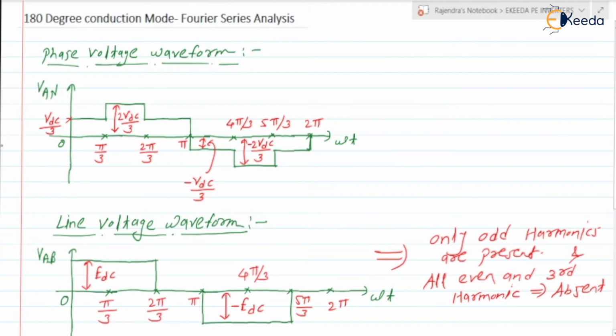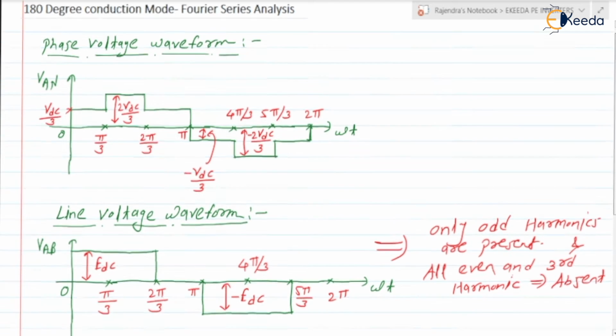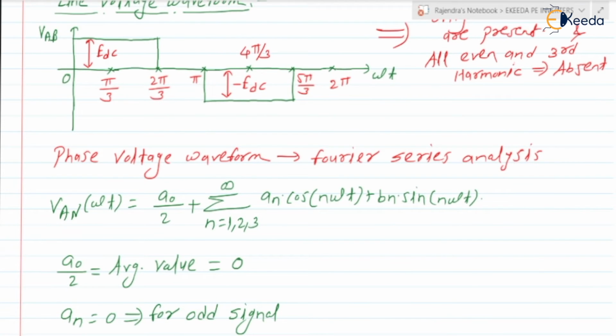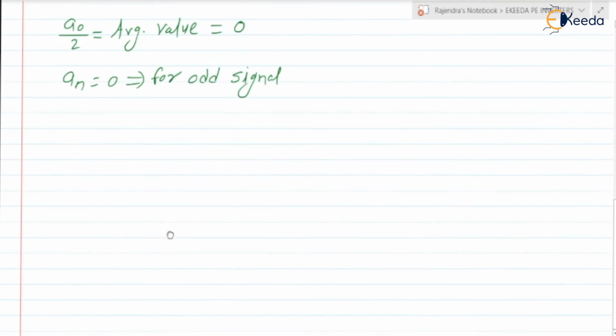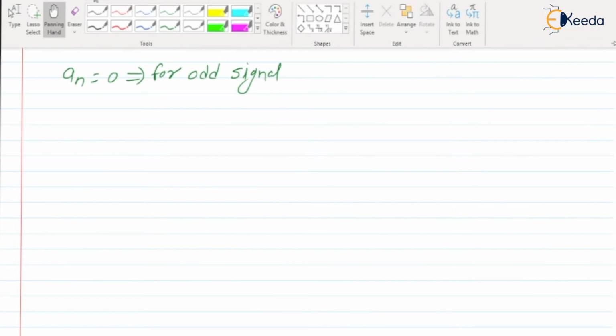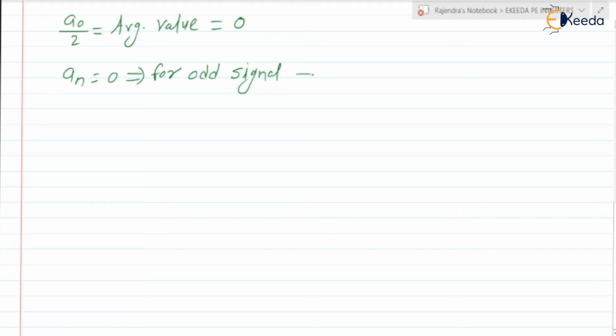From 0 to minus pi, whatever negative pulse we have here, the same will be there. So it is an odd function, and the an value will be equal to 0. An is also equal to 0 because VAN is an odd signal.